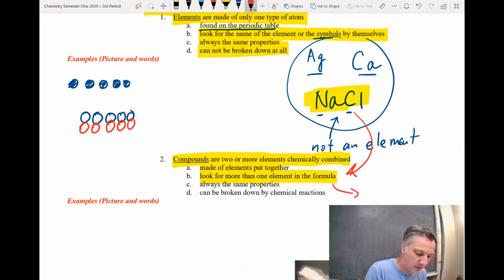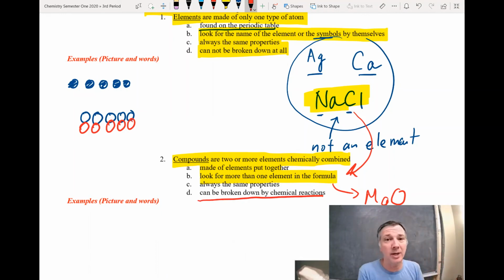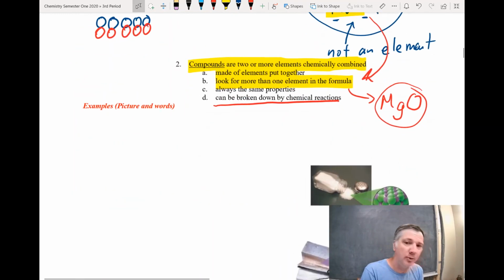So let me give you another example here. Mg, that's an element, magnesium. O. O is an element, oxygen. MgO is a compound. So that's no longer an element, it's two elements that are combined, which makes it a compound. Now, these can be broken down, and they're broken down by chemical reactions. So we have to mix this magnesium oxide with something else to get it to break down.